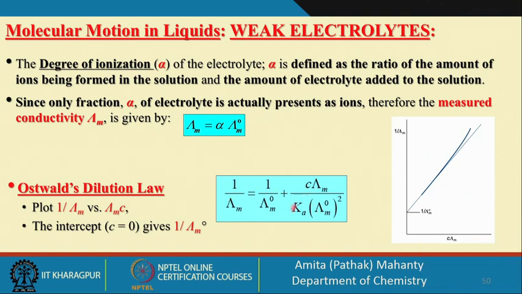From this expression, if it is a straight line plot, this gives the intercept. If I extrapolate, I get the intercept, and this intercept is going to be 1 by the molar conductance at infinite dilution. So, I can find out what the value is, right.